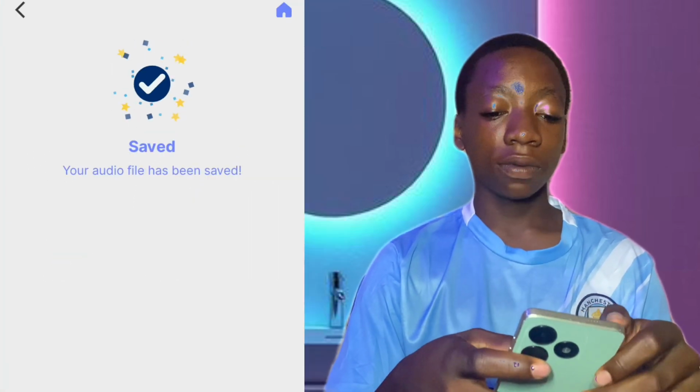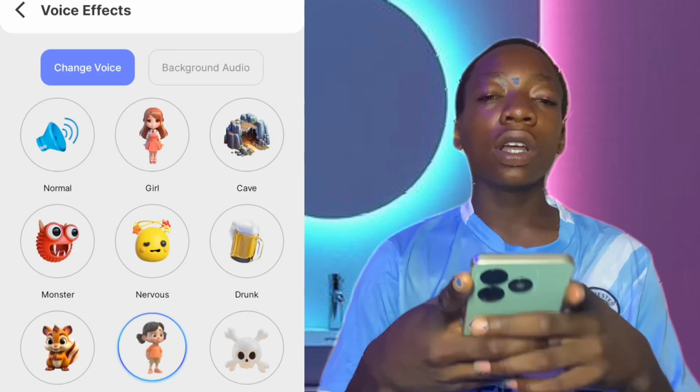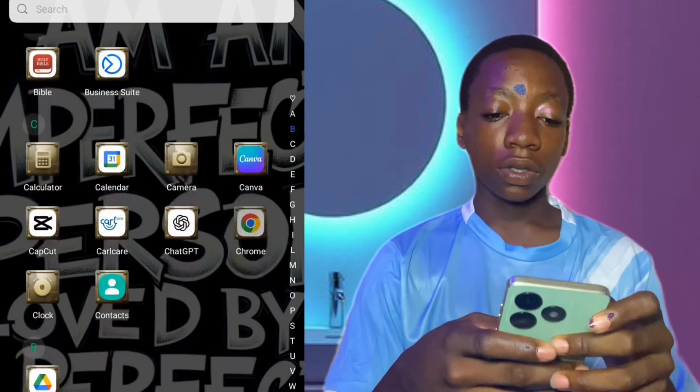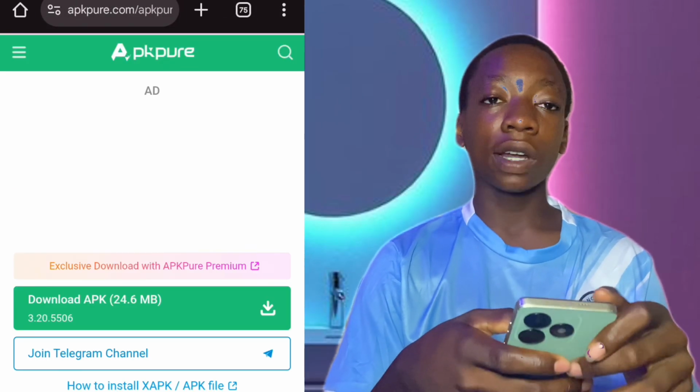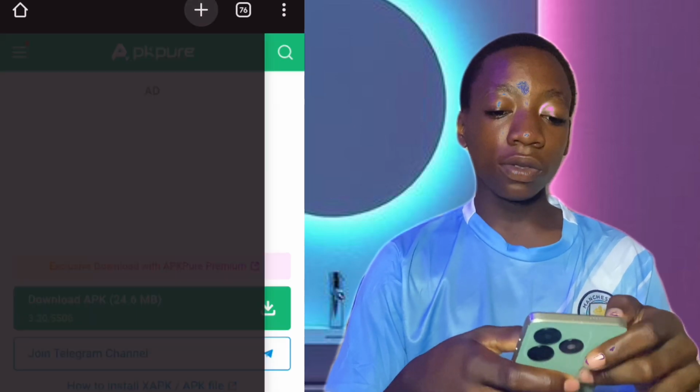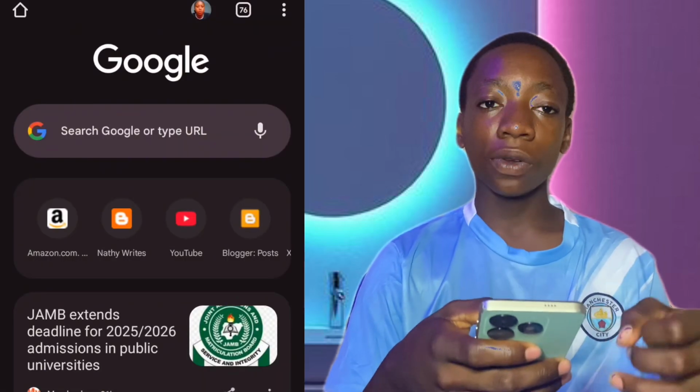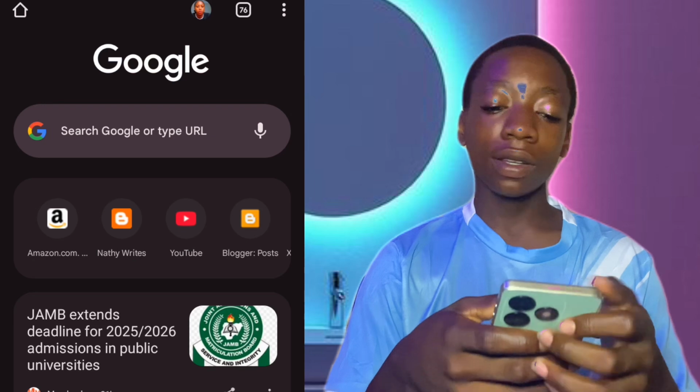Once you have selected it, you click on Save. Once you have saved it, you now have your image and you also have your voice. You now head over to Chrome, or any browser you are using. Even if you are using an iPhone, you can use Safari. You can use any browser, Firefox, Edge, any browser at all.